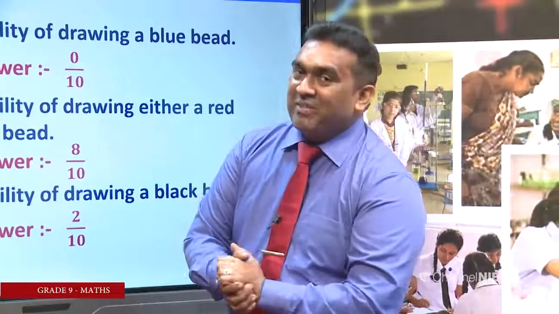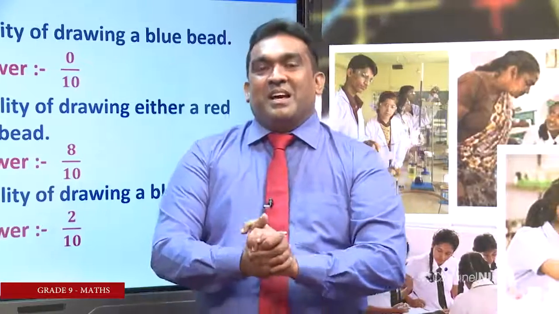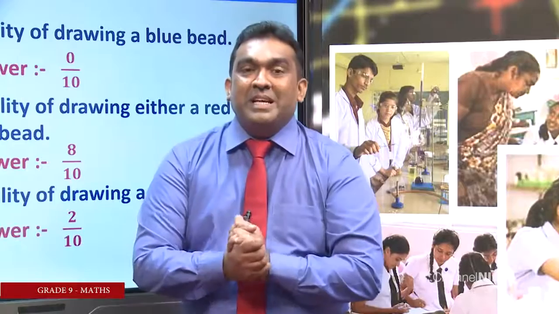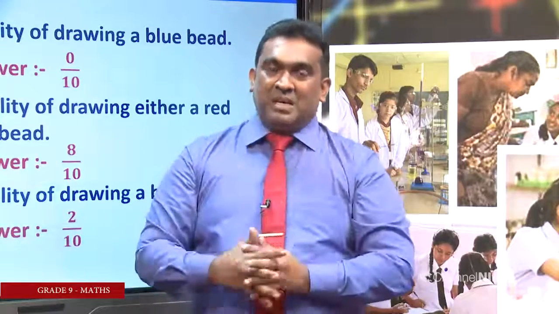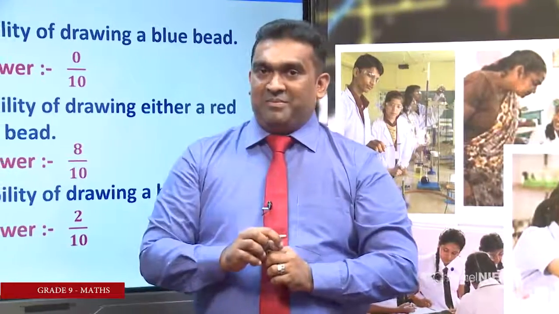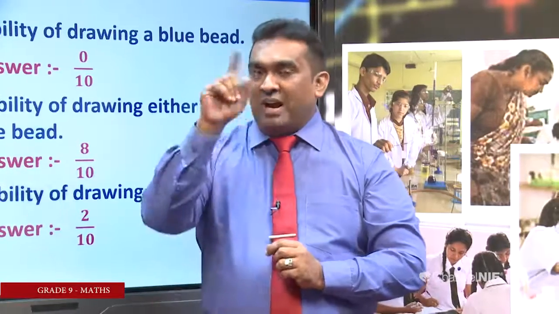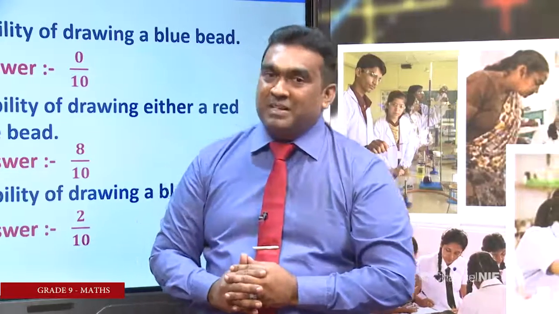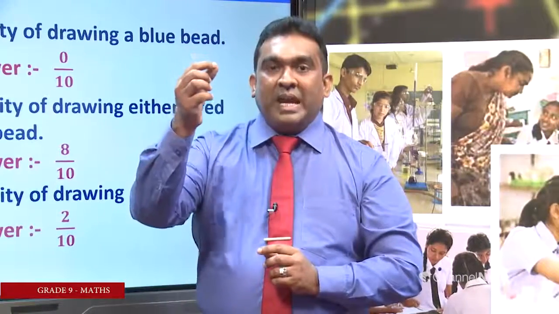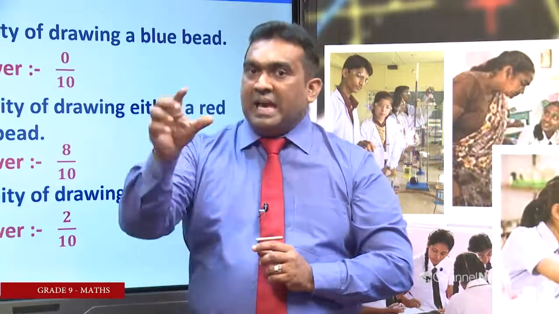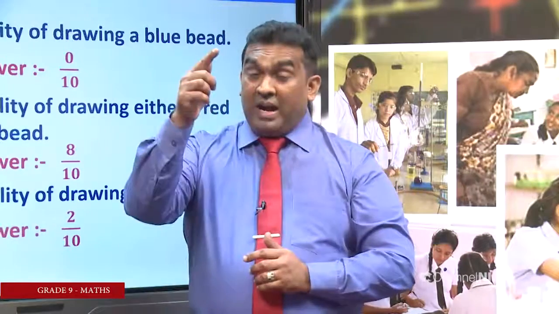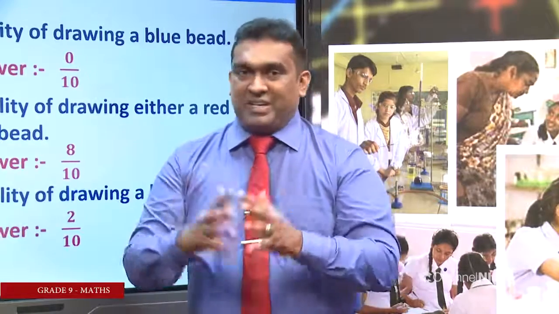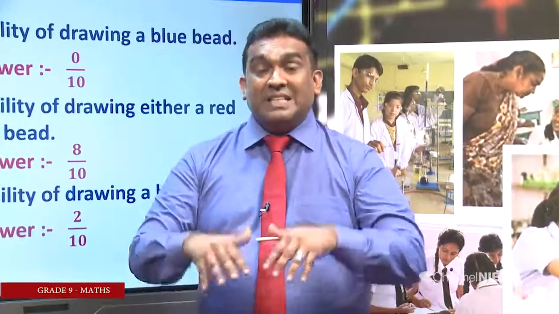Then we discussed probability. Can you remember? Probability of a selected outcome: number of elements in the event, 1, divided by the total number of elements in the sample space. 1 over NS, that is a unit fraction.